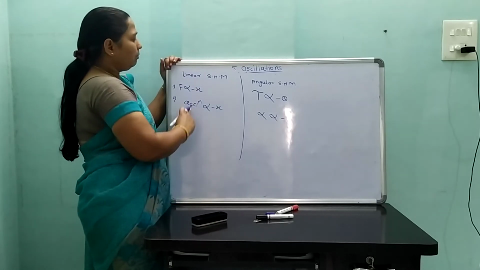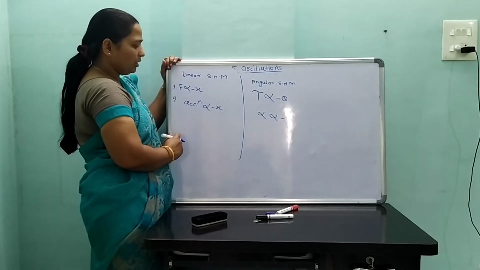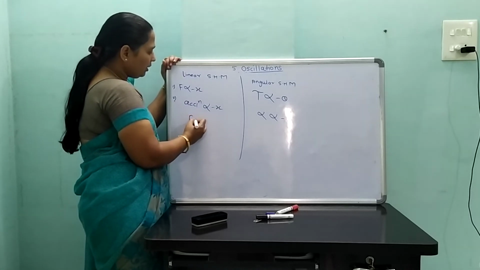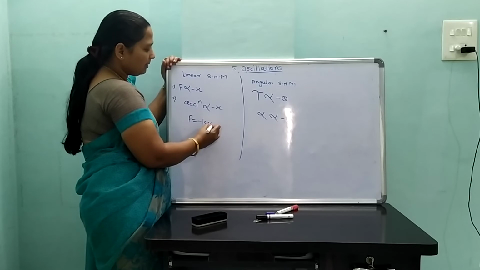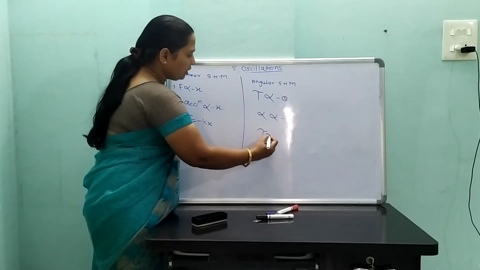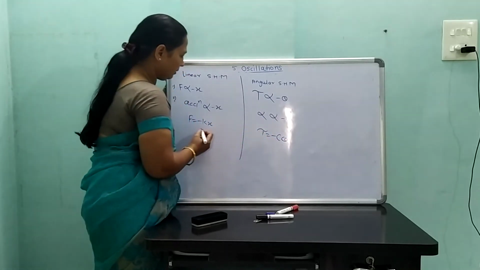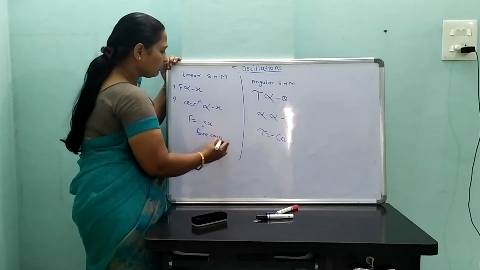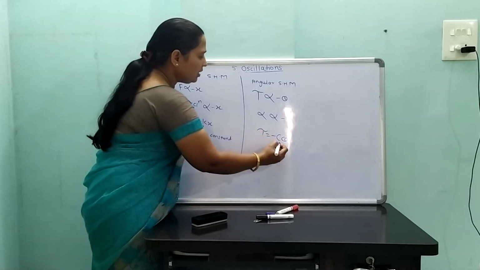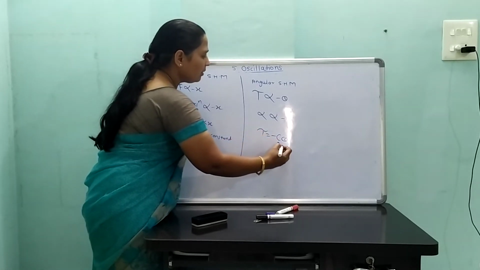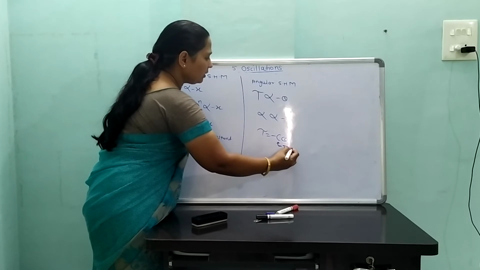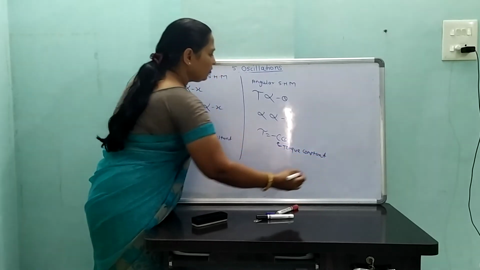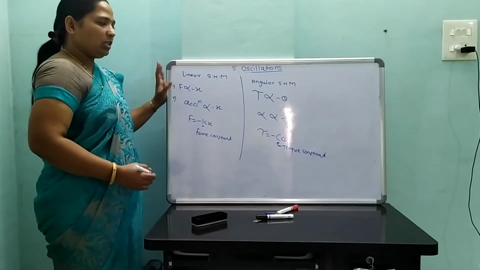Therefore, the differential equation of linear SHM means F is equal to minus kx. Here, torque is equal to minus c theta, where k is called the force constant and c is called the torque constant.